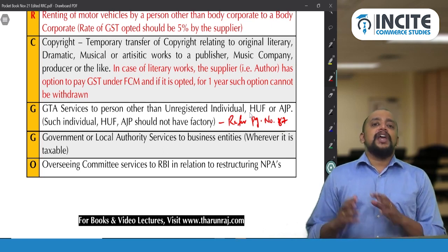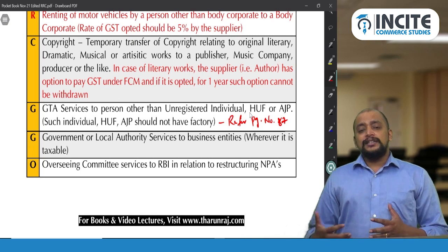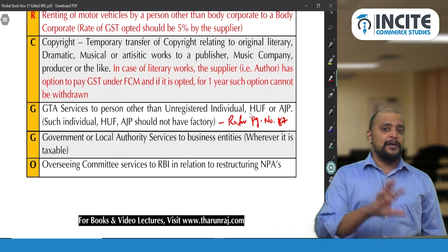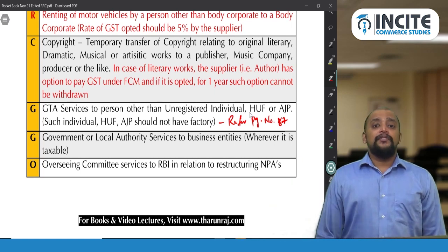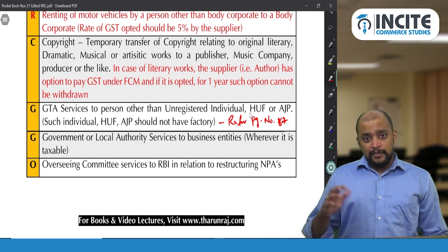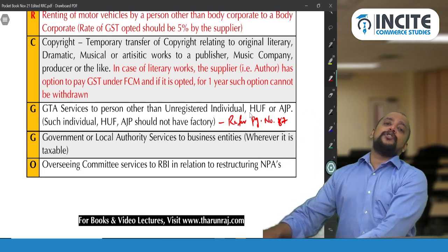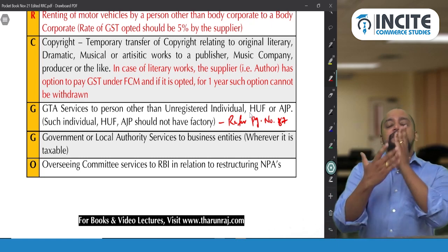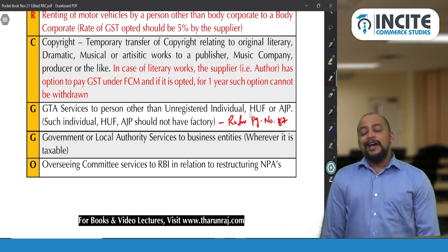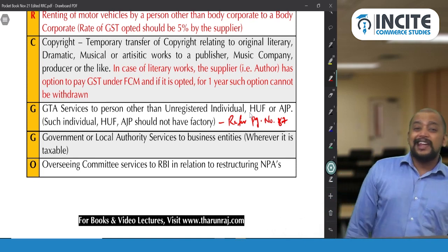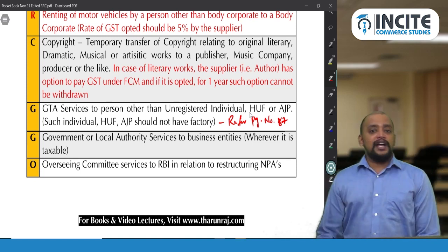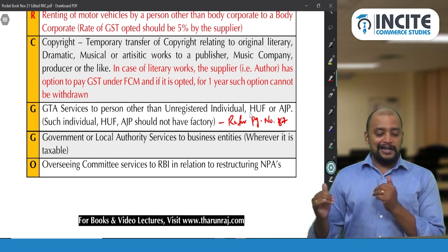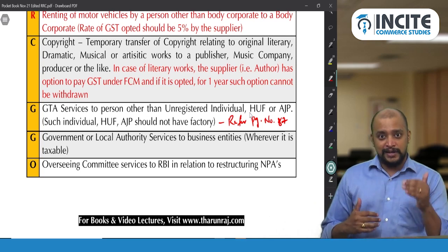So here we have one classification. If the service is renting of immovable property and the recipient is registered, the recipient will pay, otherwise the government will pay. For any other service, if the government is providing service to a business entity, only the business entity will pay GST under RCM. That is in the case of this G, government services.